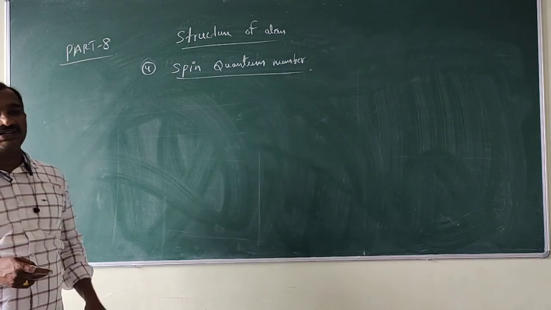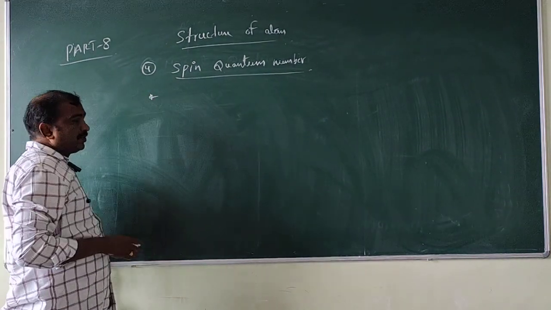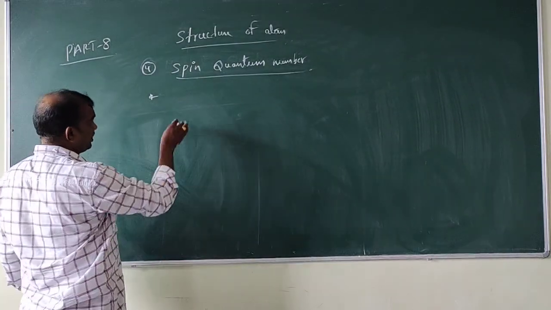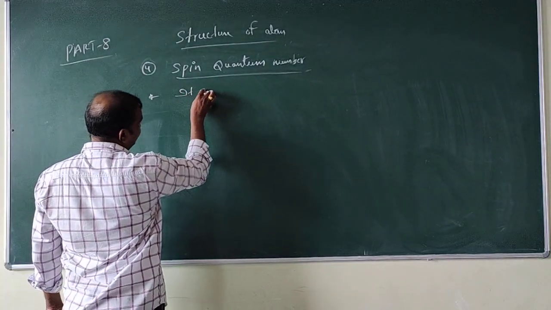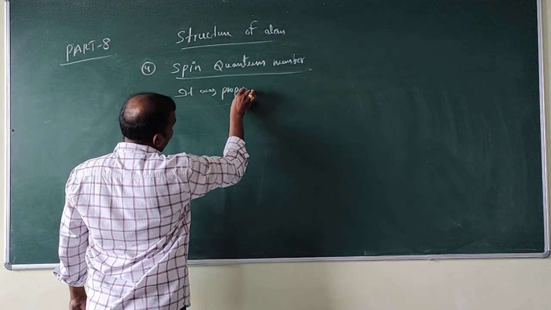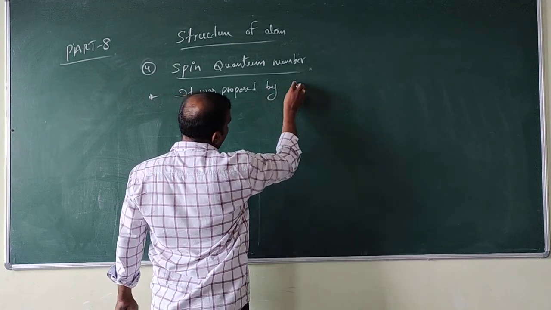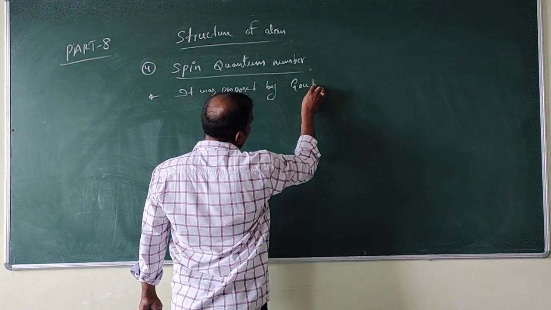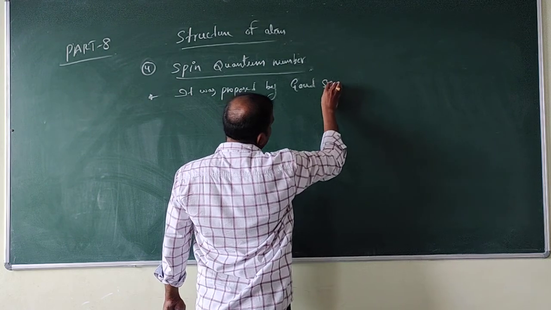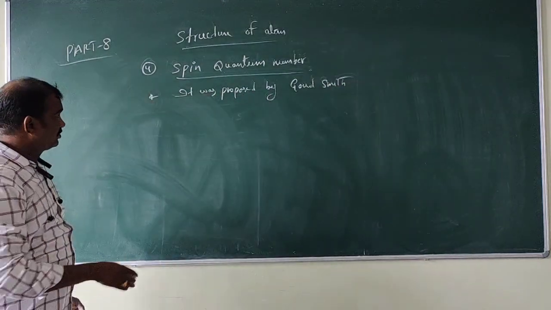Now we are going to discuss the spin quantum number. Here also a few points are there. The first one: it was proposed by the scientist Goudsmit.